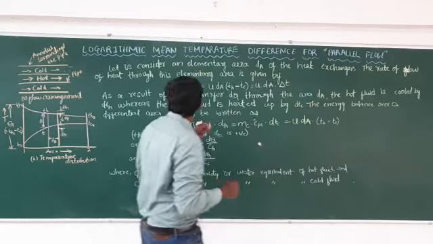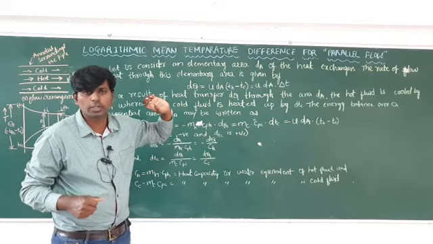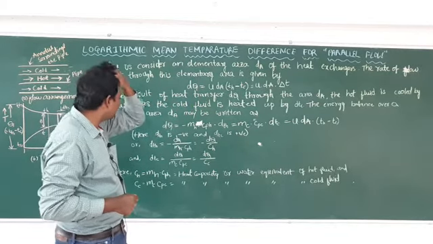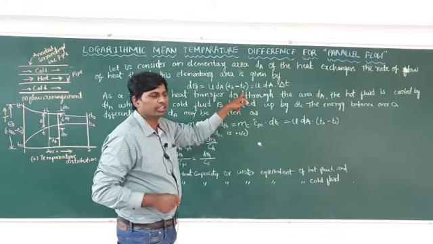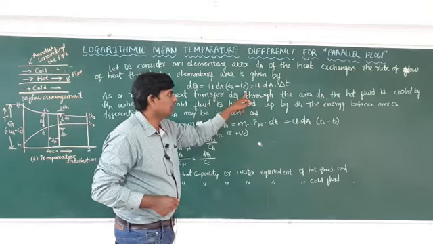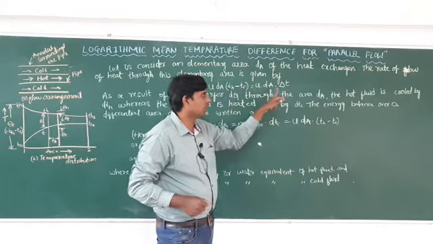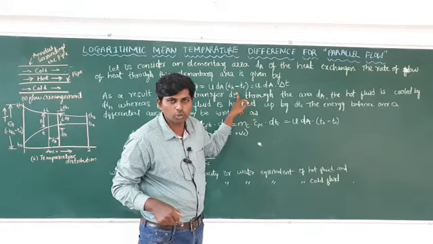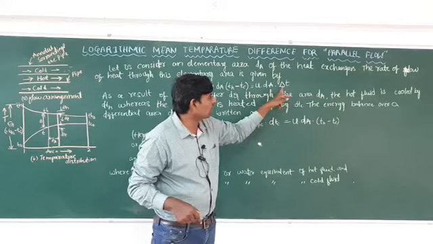The rate of flow of heat through the elementary area is given by, and you have to remember this formula. The formula is dq equals U dA (dTH minus dTC). You write down U and dA as it is, and dTH minus dTC can be written as delta T. H stands for hot, C stands for cool. This is the difference in temperature, so you can write it as delta T.